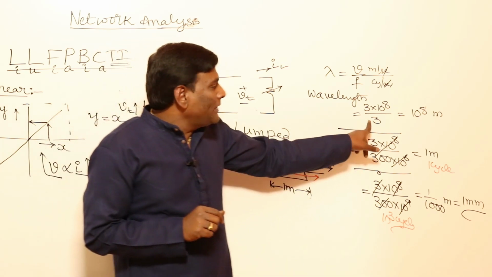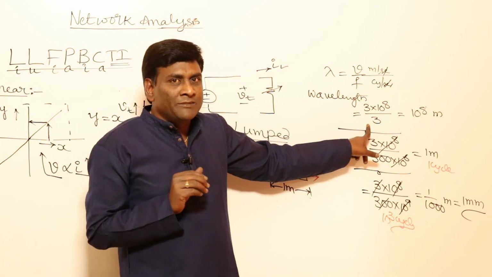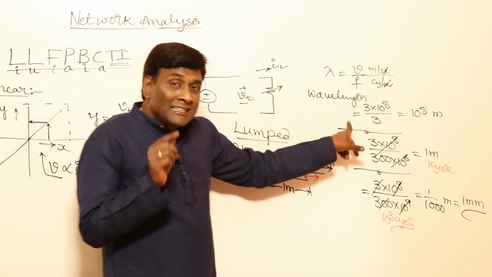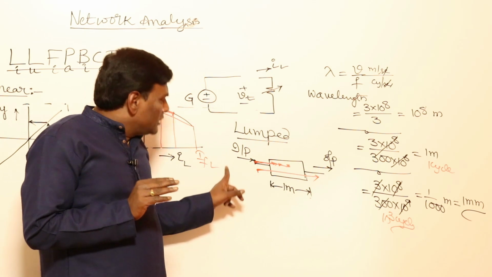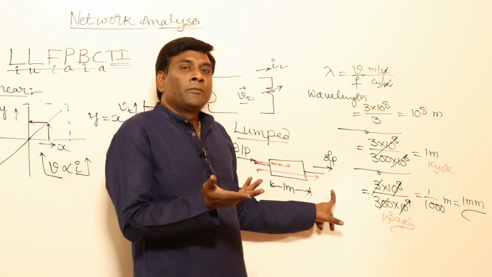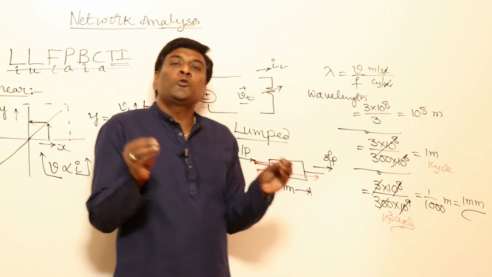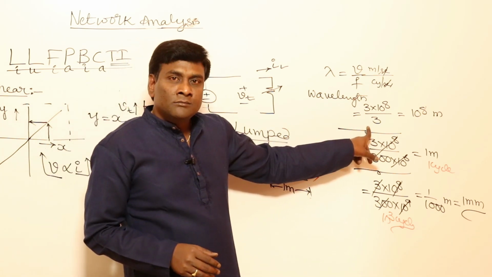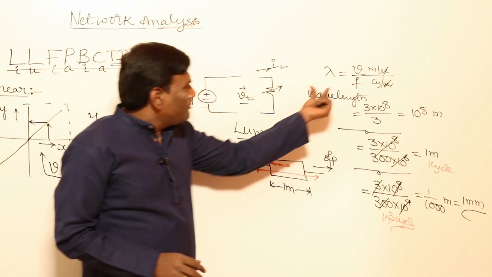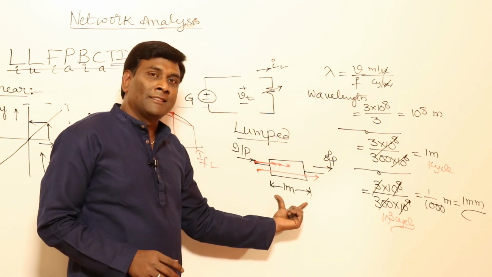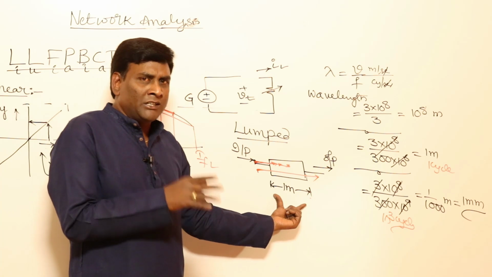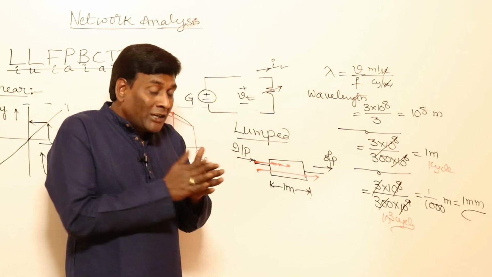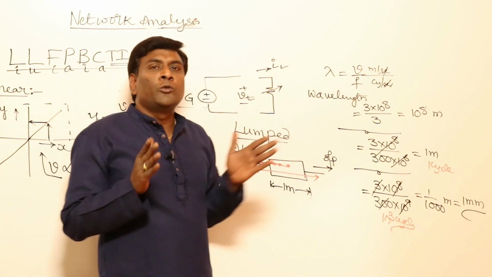For example, if the operating frequency is very low, under that condition I am not going to lose any information. Under low frequency conditions, the moment I hit the signal, the signal immediately came out. This means the velocity of the electromagnetic wave can be assumed infinite if the frequency is low. Or directly we can just compare this lambda with the length of the element. Length in the sense of length, breadth or width, whichever is maximum, we are going to consider that.